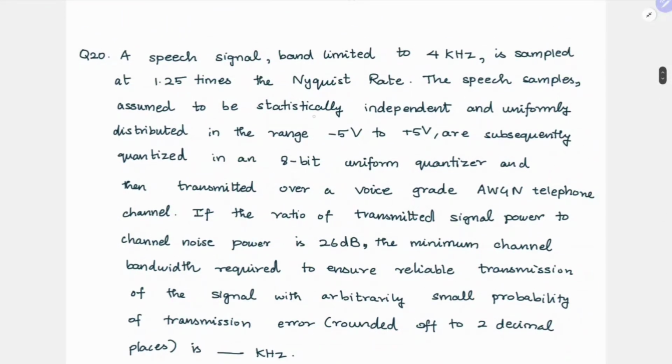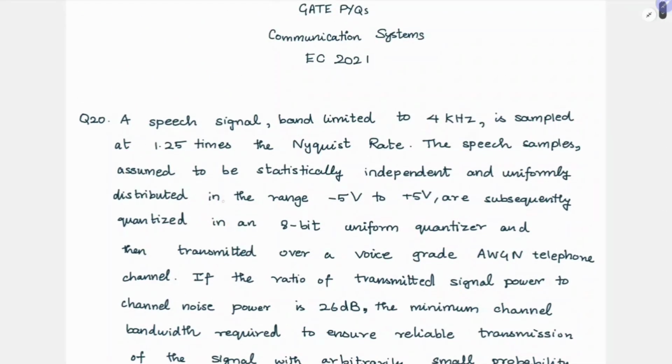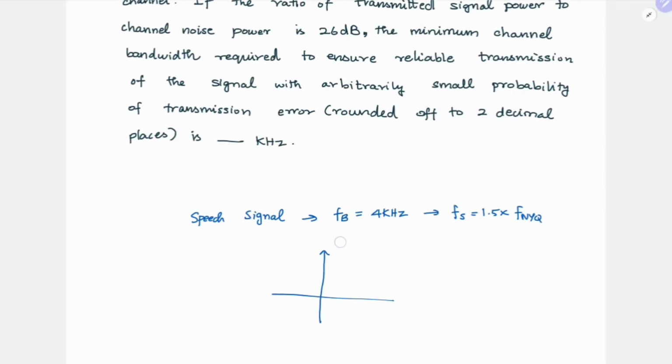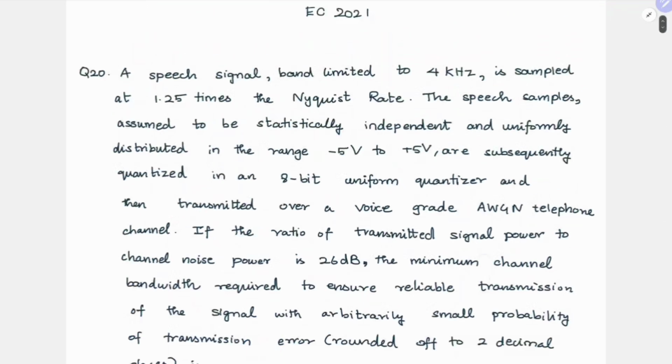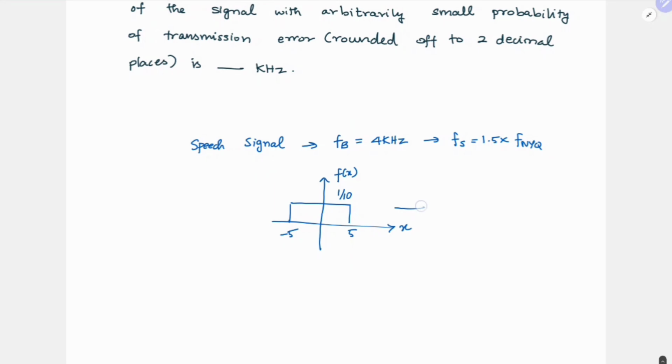The speech samples, assumed to be statistically independent and uniformly distributed in the range -5 to +5, are subsequently quantized in an 8-bit uniform quantizer. So whatever is uniformly distributed, the probability density of the input signal is like this, right? And then it is passed through an 8-bit quantizer.